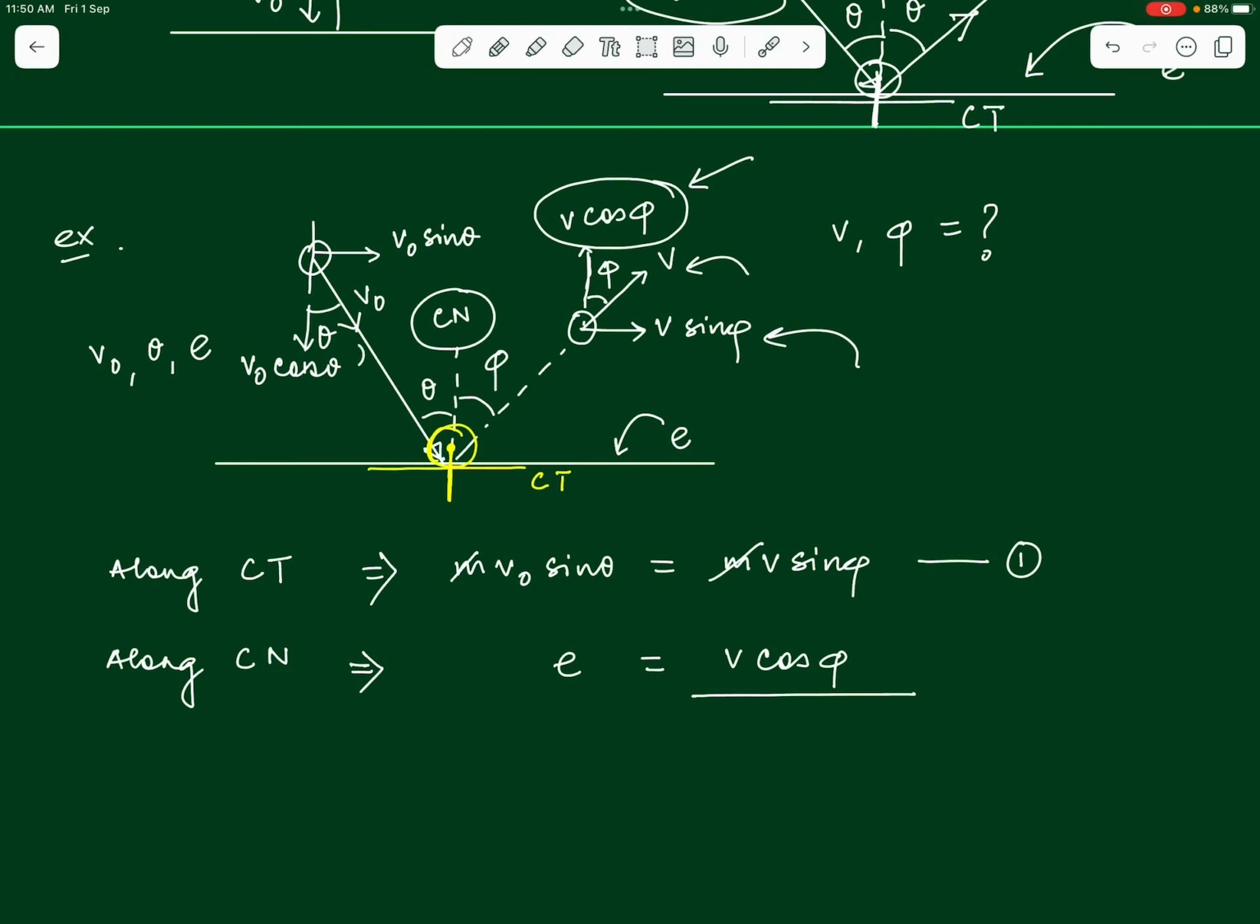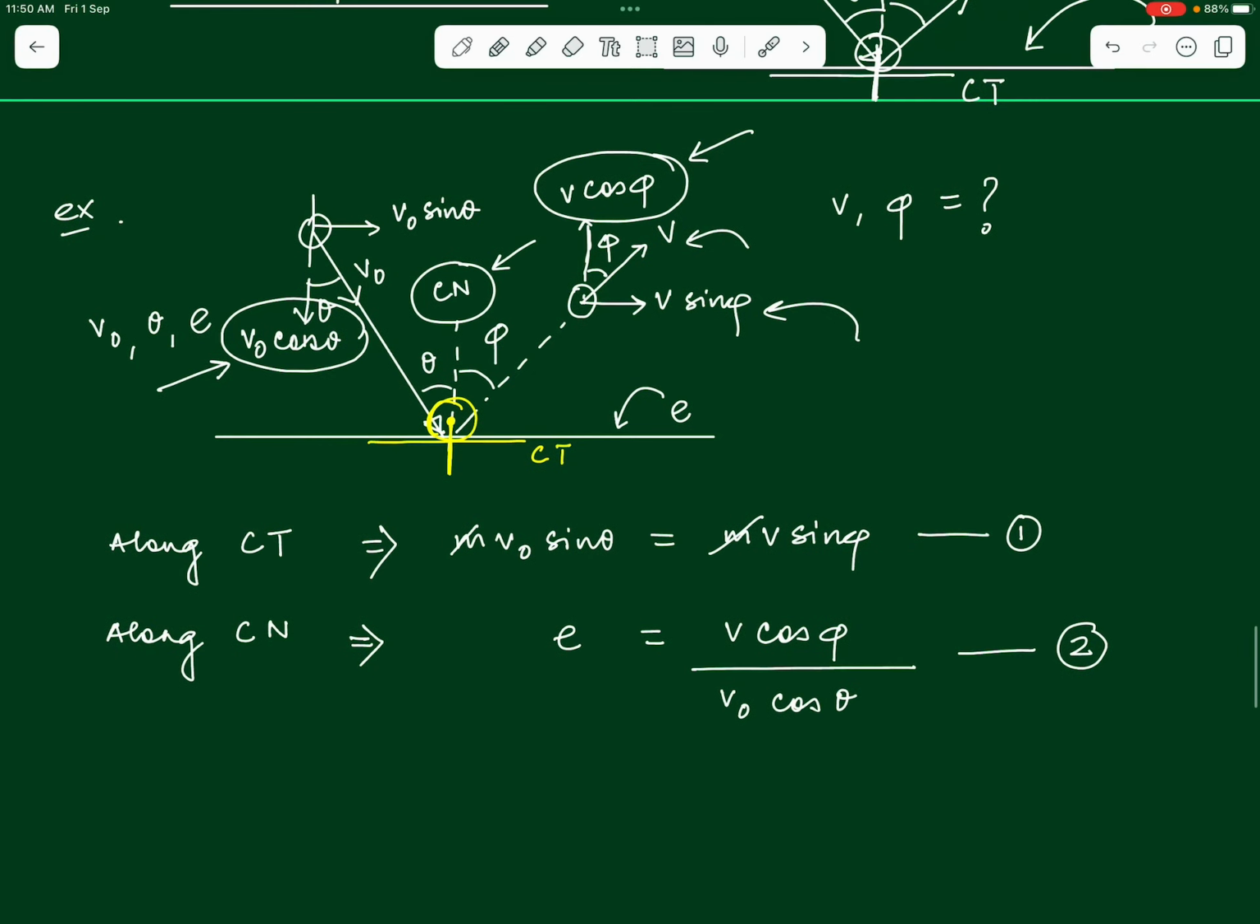Before collision, the ball is moving towards the ground with a velocity of v naught cos theta along the common normal, right. So, can we say the ball is approaching the ground with a velocity v naught cos theta along the common normal? So, this becomes our second equation. From this equation we can write E times v naught cos theta is equal to v cos phi. Let us call this equation number 2.